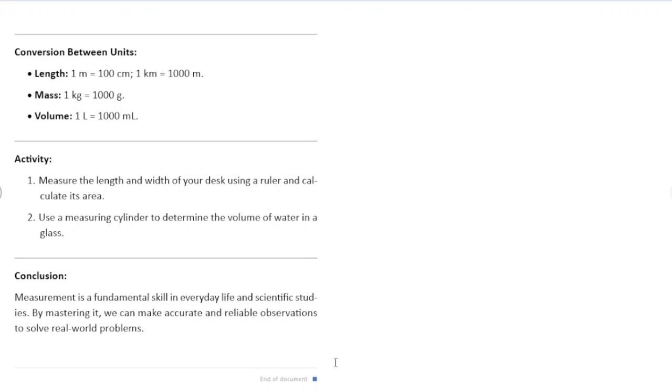Another activity you can do is to use a measuring cylinder to determine the volume of water in a glass, just to help you further understand the concept of measurement.